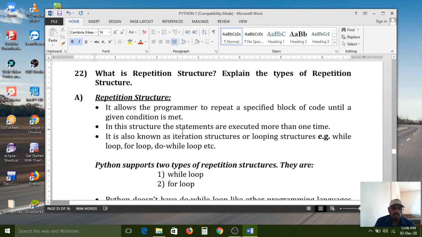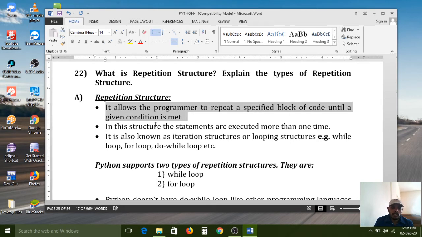But decision structures are used only for comparing values. If you want to execute a block of statements or a single statement multiple times according to our requirement, in that situation we can use repetition structures. In this structure, the statements are executed more than one time. If you want to execute only one time, a repetition structure is not required.